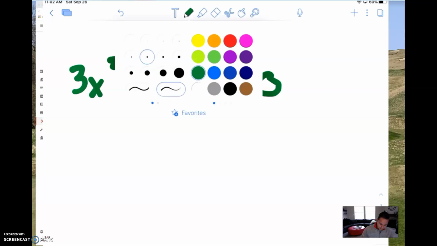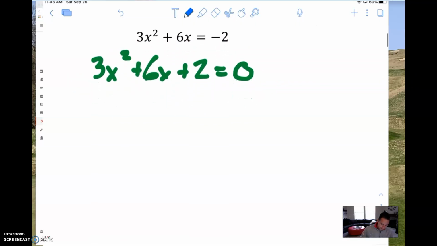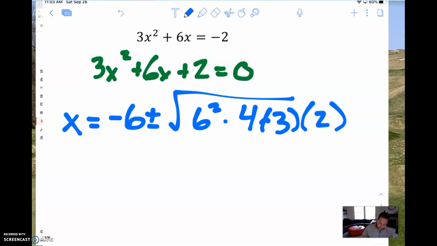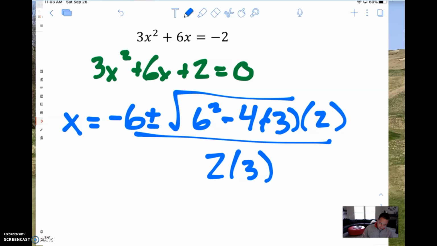So hopefully you didn't forget that song. In case you did, to solve a quadratic equation, it's x equals -b plus or minus the square root of b squared minus 4ac, all over 2a. So then we're going to take the stuff that's underneath the square root, and we're going to simplify that.